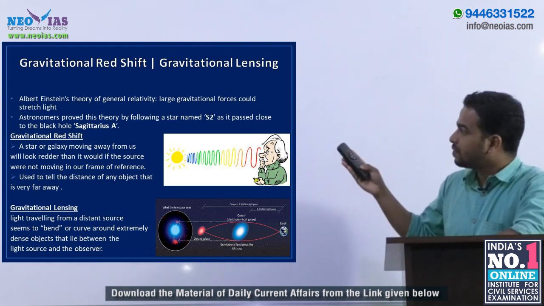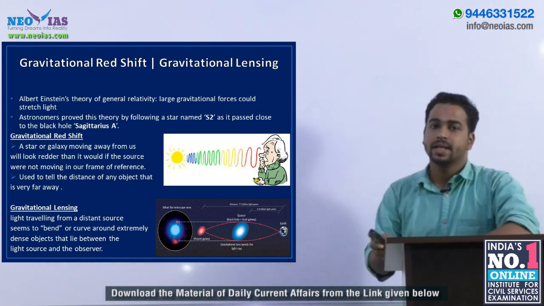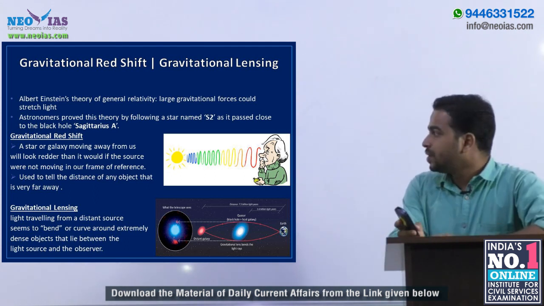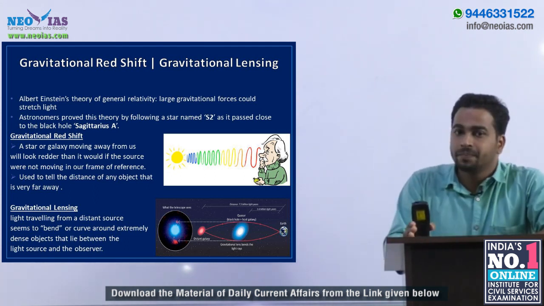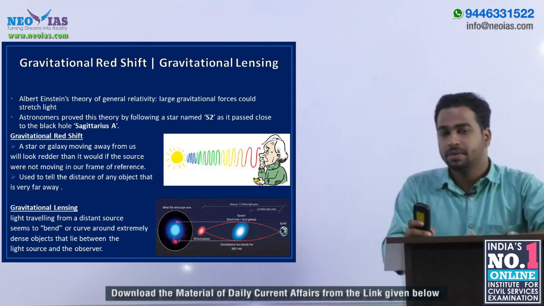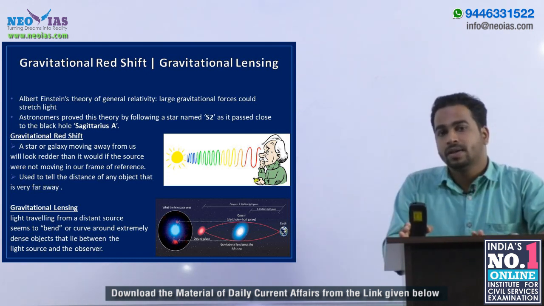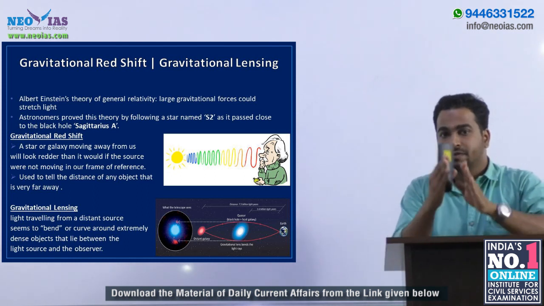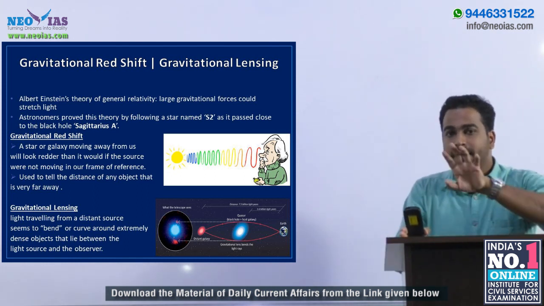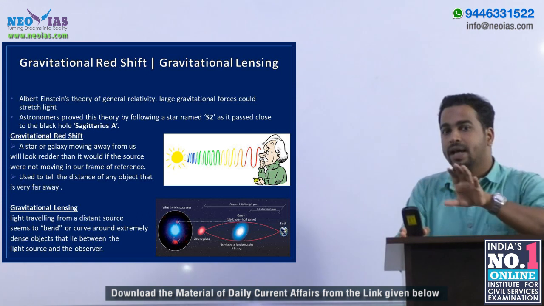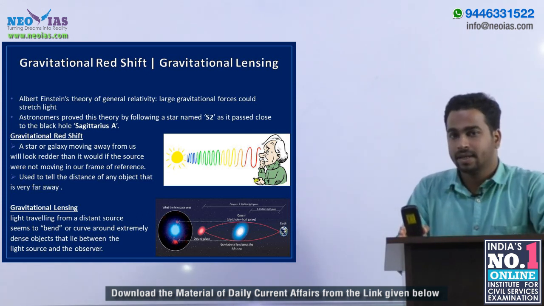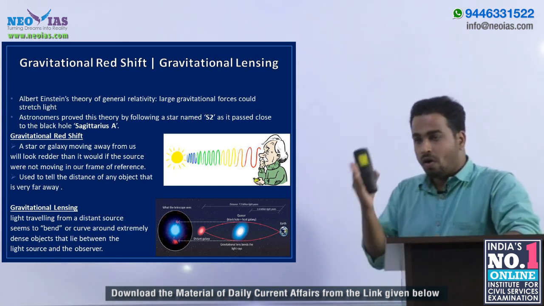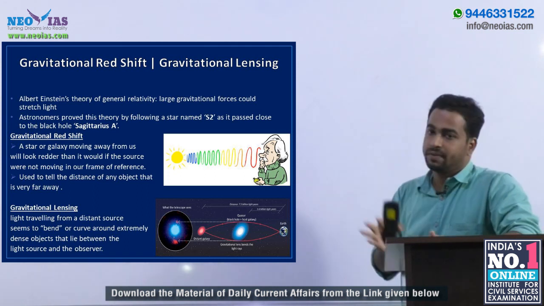So let us discuss what gravitational redshift and gravitational lensing are. Before going to the explanation of gravitational redshift, I would like to give you a real life example. All of us know the spectrum of visible light. We have seen VIBGYOR. In VIBGYOR, the violet, indigo or blue region has the shortest wavelength, and the orange red region has the highest wavelength.